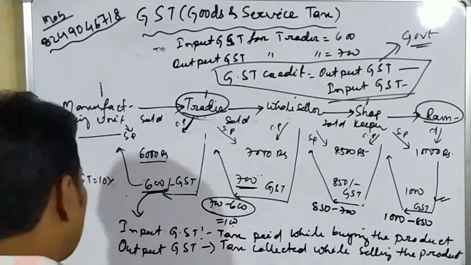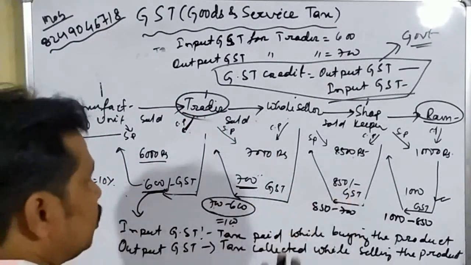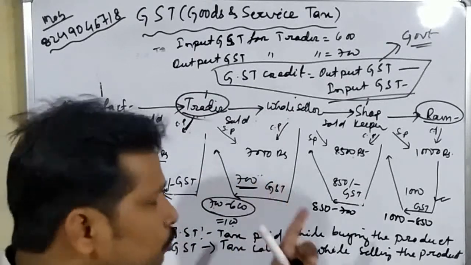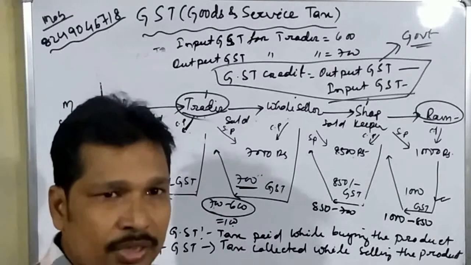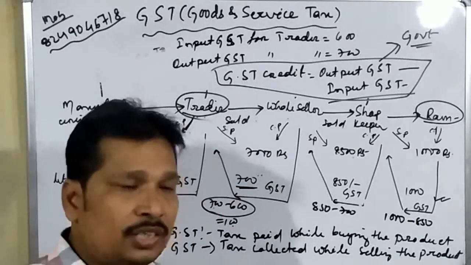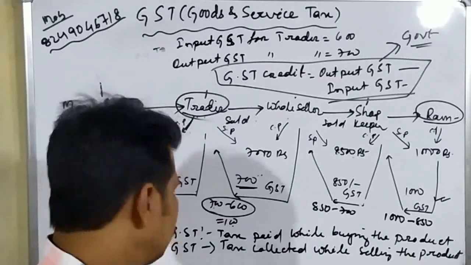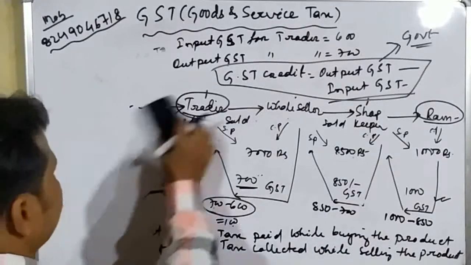Okay, student. So here we have calculated the GST and here we have drawn the algorithm of GST: who will pay the GST, who will collect the GST, who has the right to keep the GST with him, and how much GST any person can keep with him. Okay, student. So now we will do some questions.